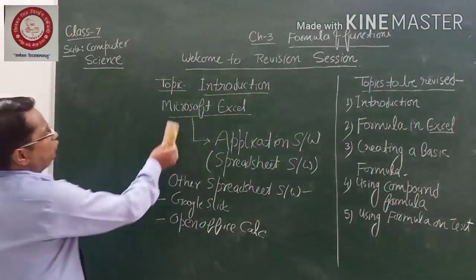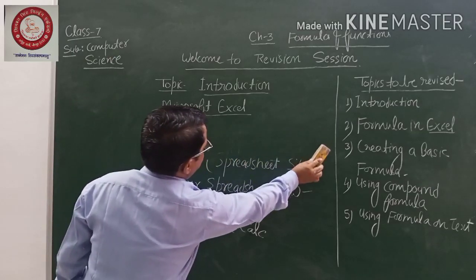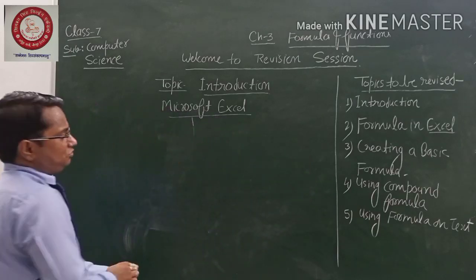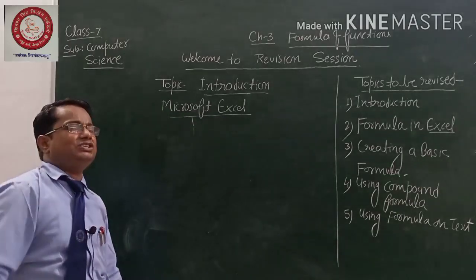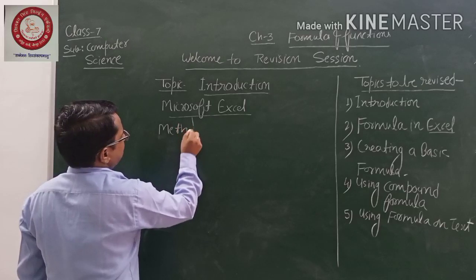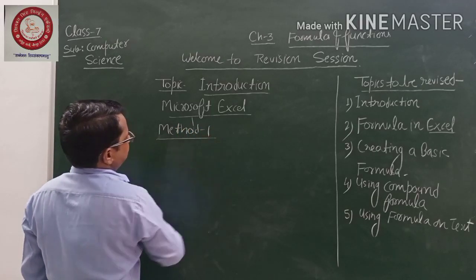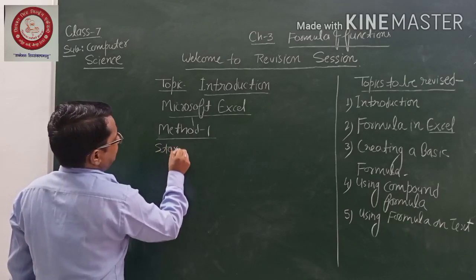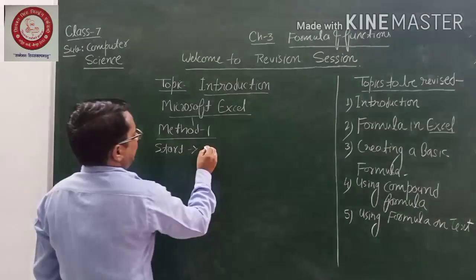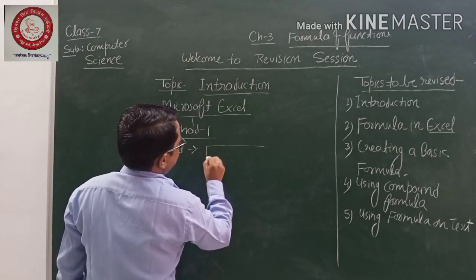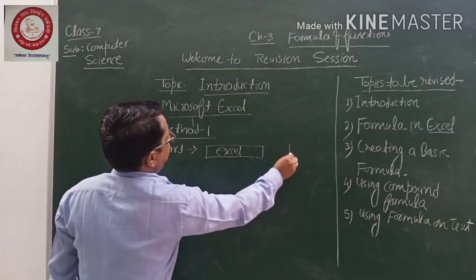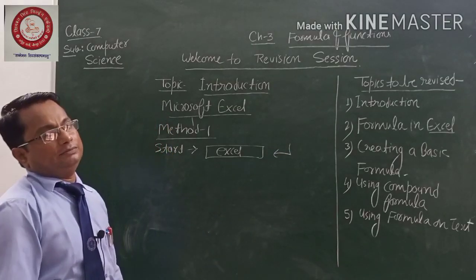After this, I have asked one question: how to start a Microsoft Excel file. That's very easy for you. There are several ways to start your Excel file. Method number 1: once your computer is started, click on the start button. There is a search box. In that search box, write Excel and then press enter. Immediately Excel will open.